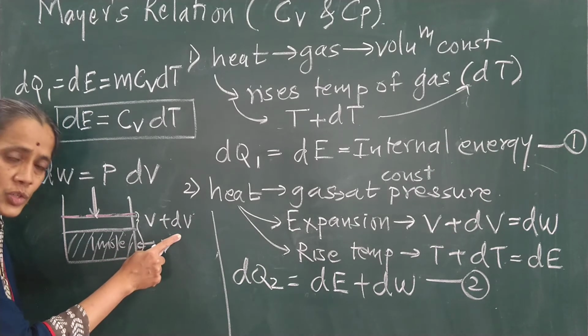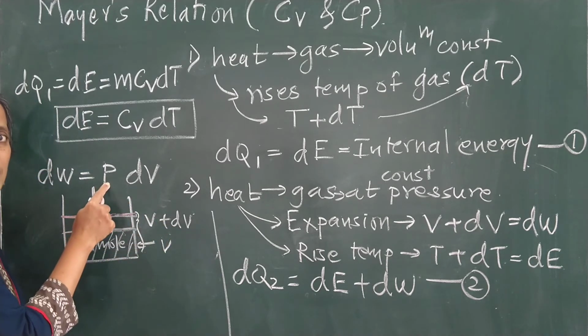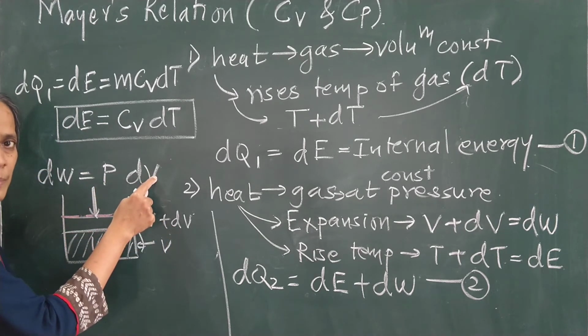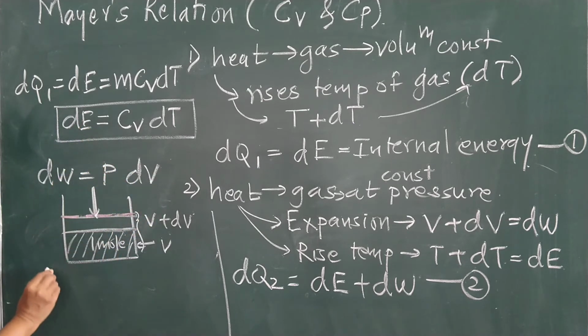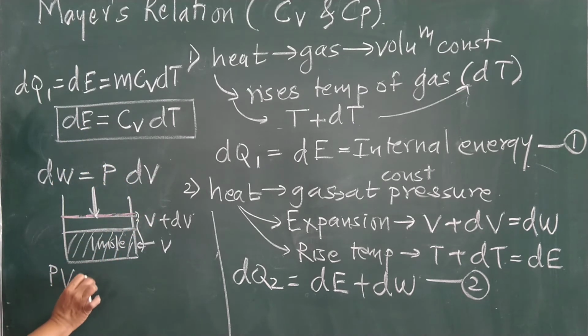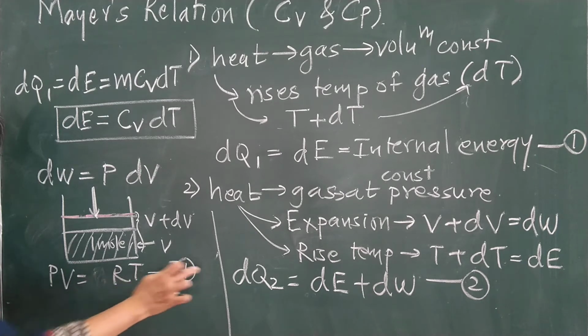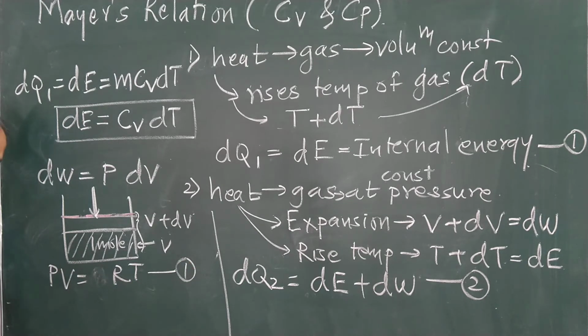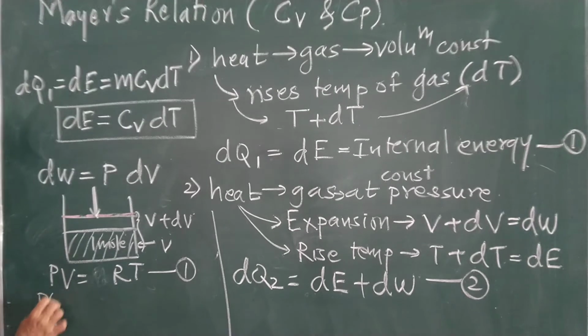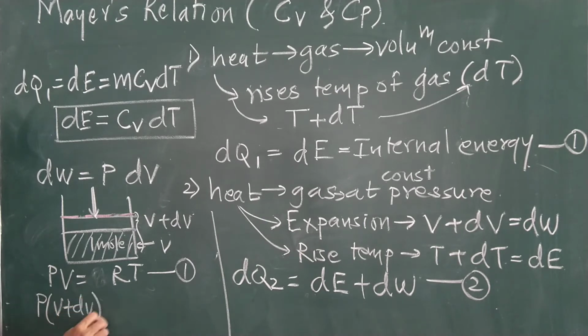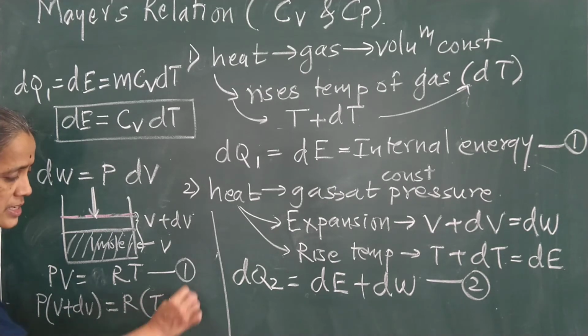Is it right? So what happens here? I am getting dW is nothing but P dV. You have seen in chemistry, thermodynamics, your gas equation: PV is equal to nRT, the ideal gas equation. Here the mole of gas is 1, so n is equal to 1. Are you getting this? This is your equation: PV is equal to RT. Now what happens at constant pressure? Pressure remains as it is. Volume will become V plus dV, R is a gas constant, and temperature also rises, so T will become T plus dT.